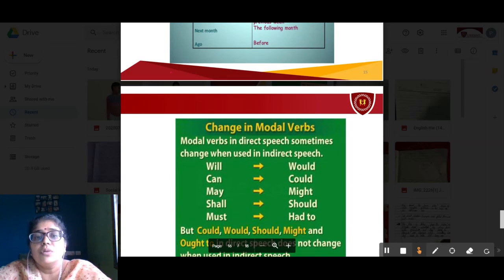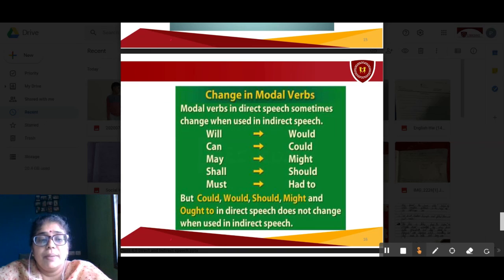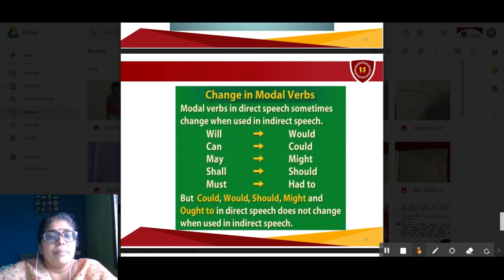Okay. Now, how do modal verbs change? There we have seen will be became would be, right? Now here see the change in how these modal verbs appear. Modal verbs in direct speech sometimes change when used in indirect speech. Will becomes would, can becomes could, may becomes might, shall becomes should, must becomes had to. These are the changes we have to remember always. Do remember all this when you are writing, children.